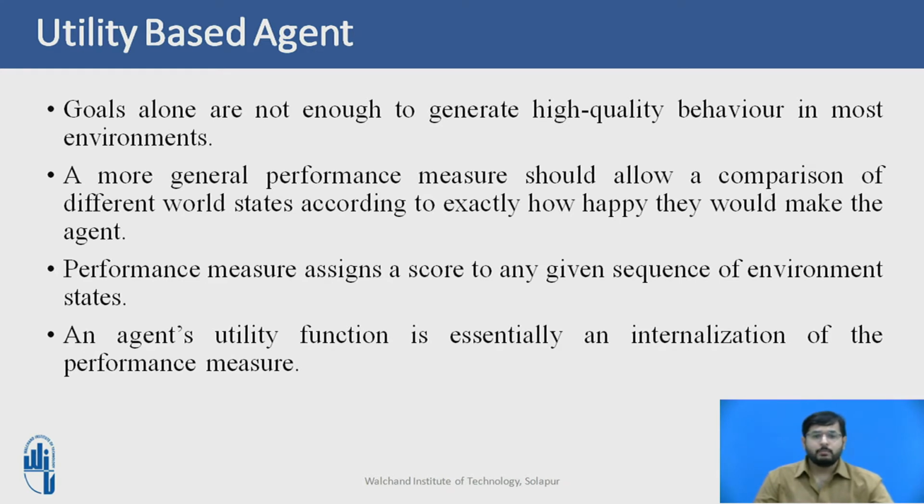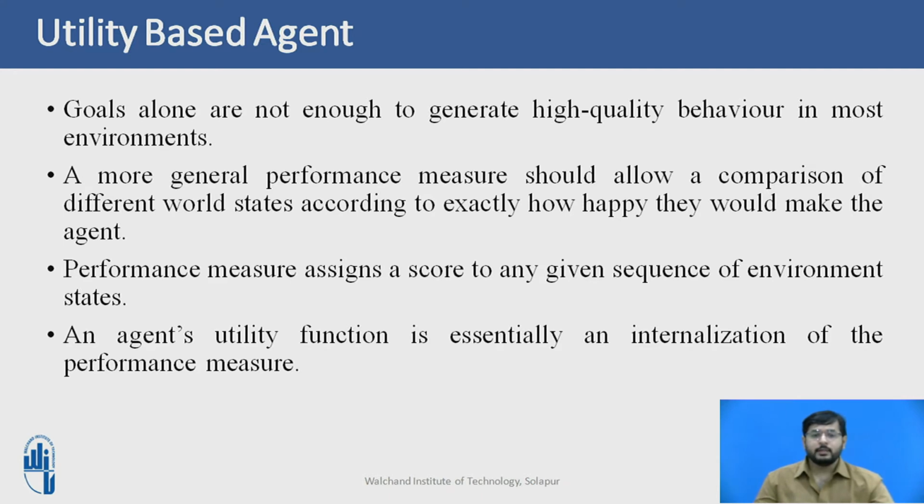A more general performance measure should allow the comparison of different world states according to exactly how happy they would make an agent. Here, happy means minimizing the route, maximizing safety and reliability, reducing the cost of travel, etc. As happy does not sound very scientific, economists and computer scientists have used the term utility instead.